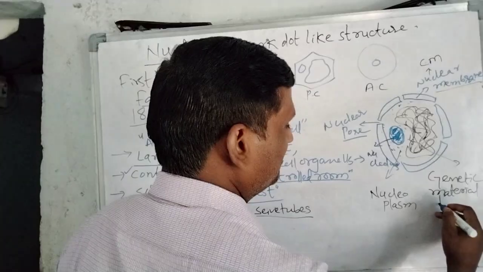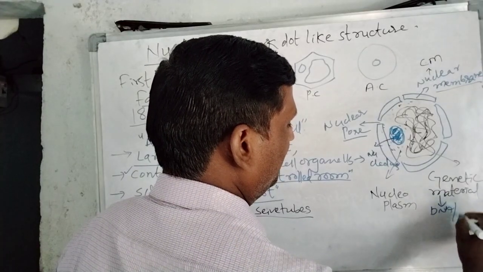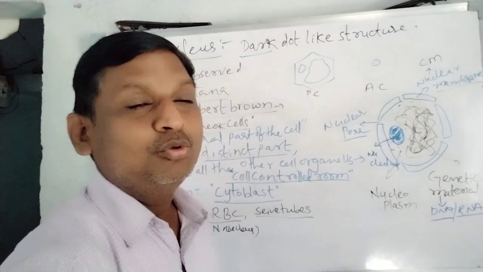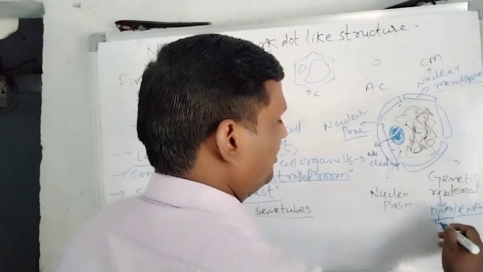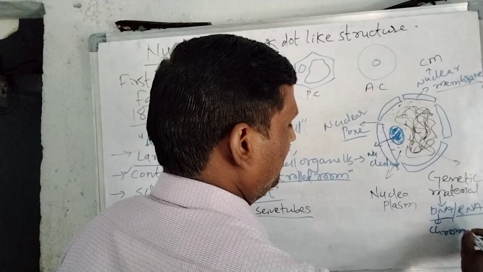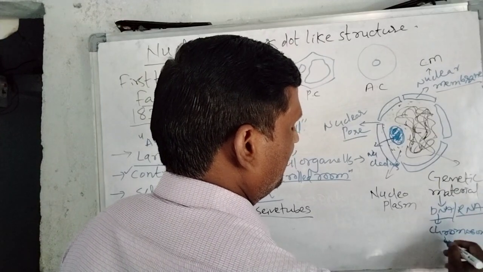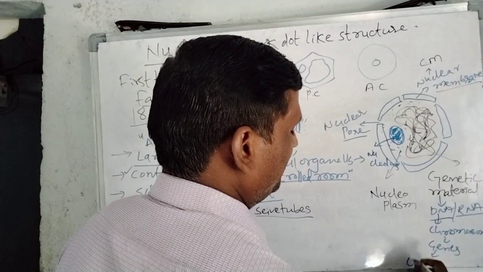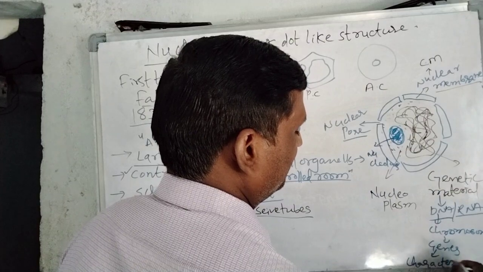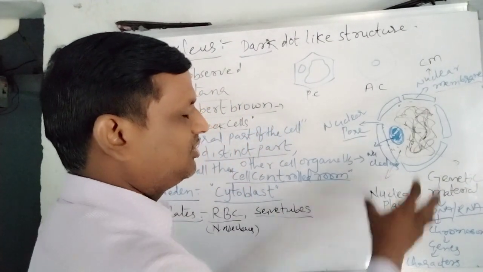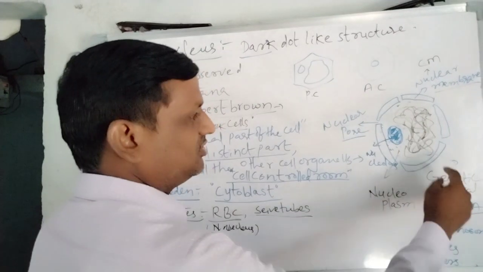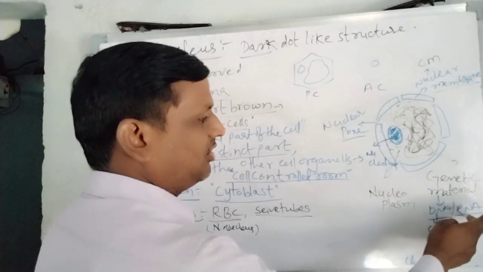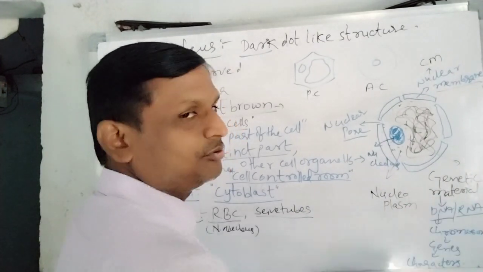This genetic material is nothing but either DNA or RNA. So DNA and RNA, these two are the nucleic acids. This DNA consists of chromosomes. These chromosomes carry some genes. These genes are responsible for the characters. Very most important: the nucleus consists of genetic material. The genetic material has either DNA or RNA. DNA is deoxyribonucleic acid, RNA is ribonucleic acid, these are the nucleic acids.